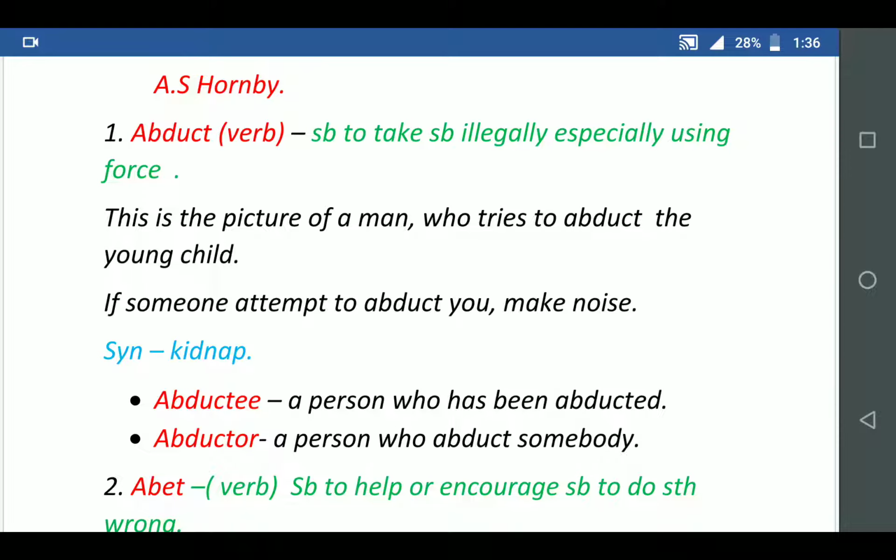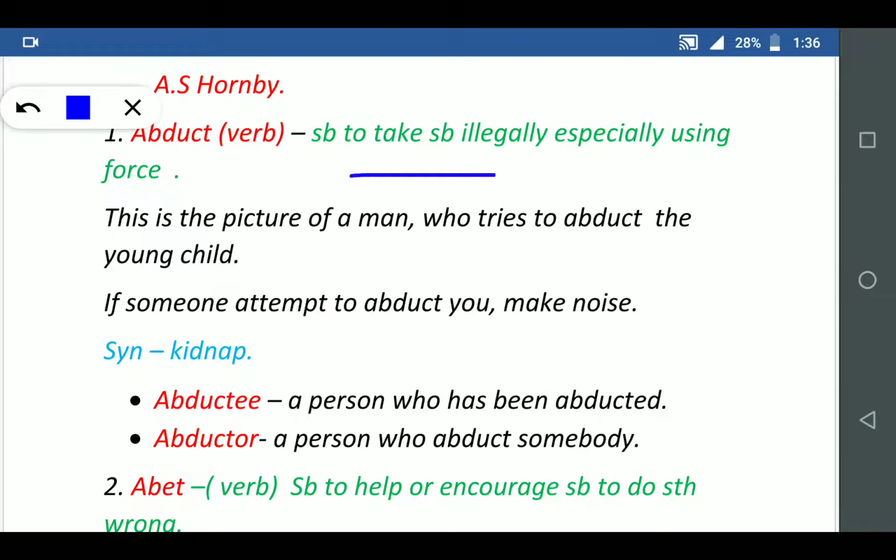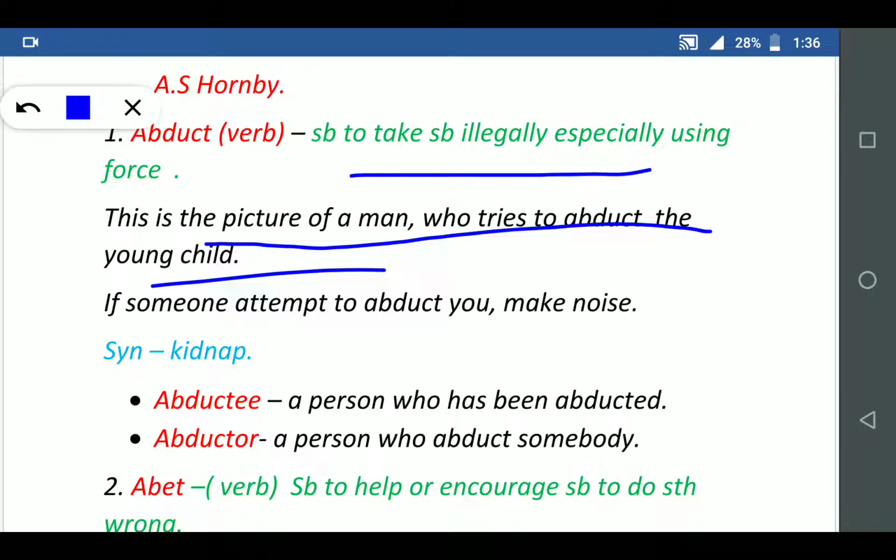Abduct means kidnap. So I have also written one example. This is the picture of a man who tries to abduct the young child. This is the picture of a man who abducts the young child.